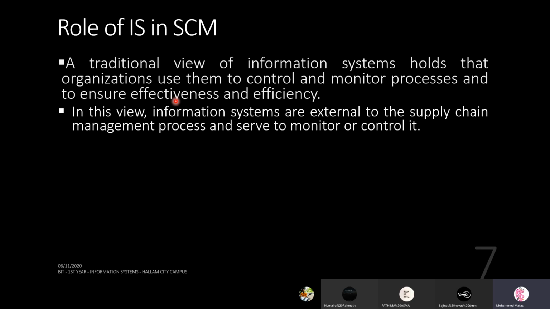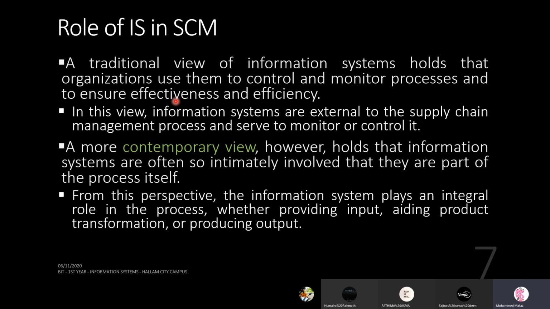But now it is more in the process. It is more integral, in the sense that you can't disconnect the information system from the SCM process. A more contemporary, meaning modern, view holds that information systems are often so intimately involved that they are part of the process itself. It's like mixed with the SCM blood, right?